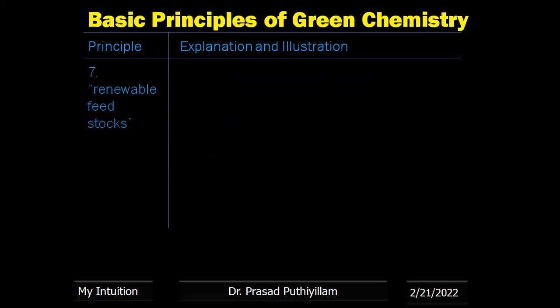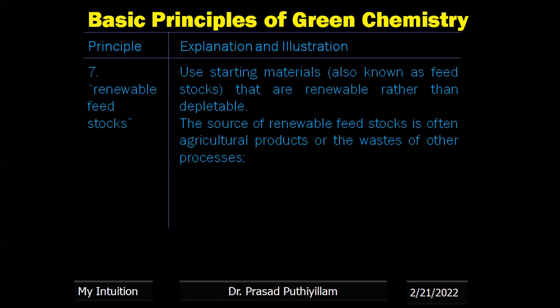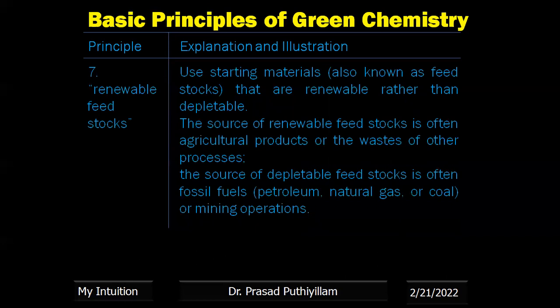The seventh one is renewable feedstocks. Use starting materials, known as feedstocks, that are renewable rather than depletable. Most of the feedstocks that we use for many different product syntheses or chemical reactions are petroleum products. Better to replace them with renewable sources, which are not depletable. The source of renewable feedstock is often agricultural products or the waste of other processes. The source of depletable feedstock is often fossil fuels like petroleum, natural gas, or coal, or mining operations.